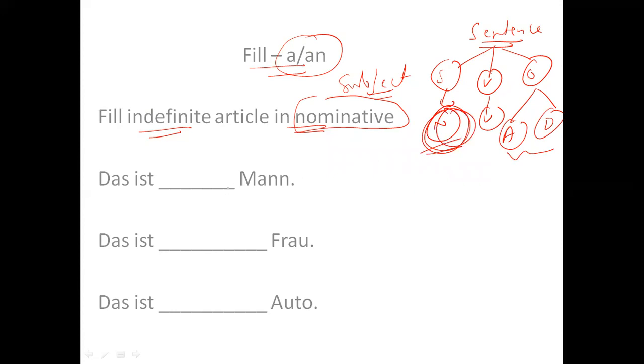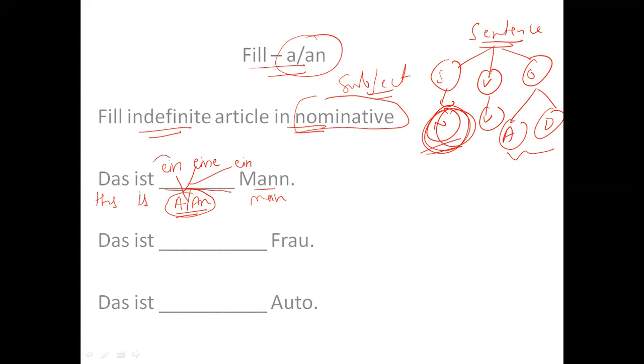Right? So here it says das ist, das is this, das ist, this is, and then there is a blank, man. This is a man, this is a boy, this is a man, right? So I have to fill A or N here. If I talk about A or N in German, there are 3 different words. One is ein, second is eine, and third is again ein, and there is no plural.